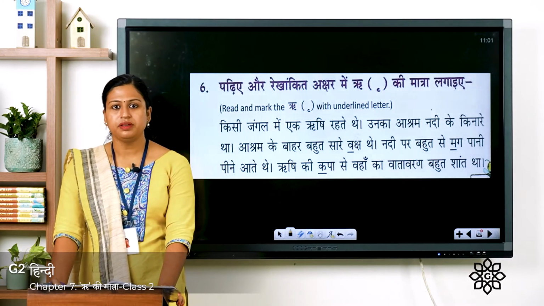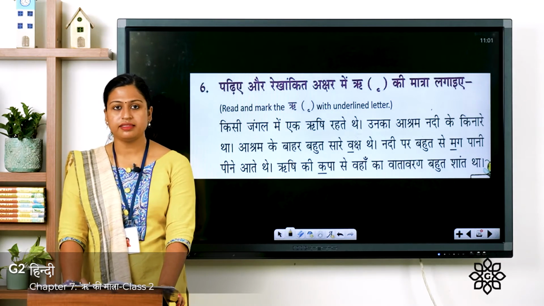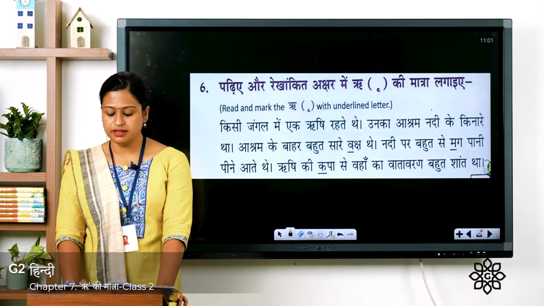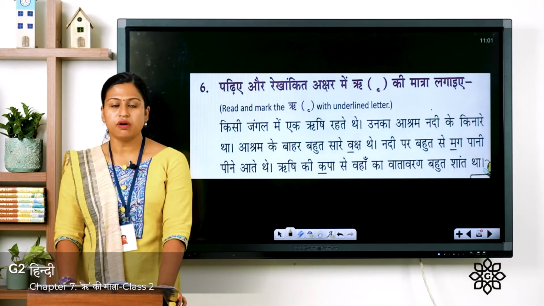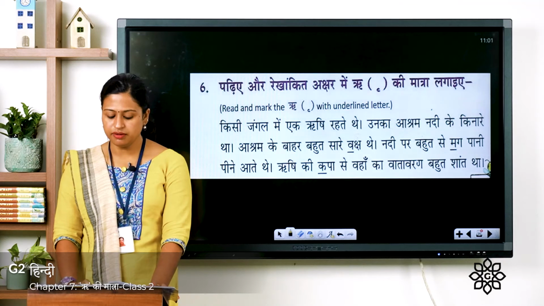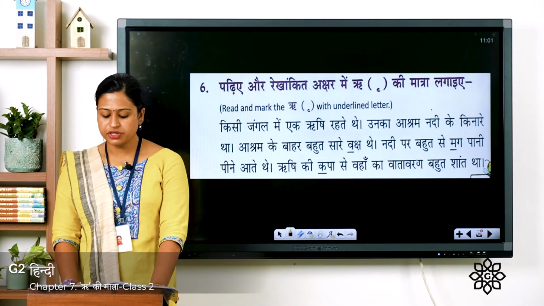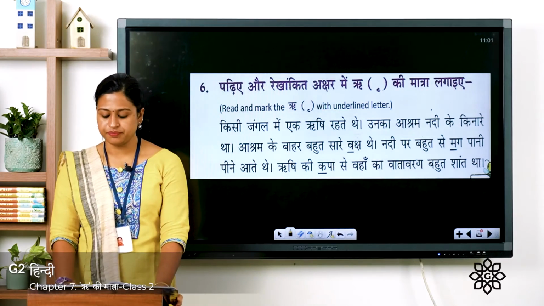The first one, किसी जंगल में एक ऋषि रहते थे. So in a forest there lived a saint. उनका आश्रम नदी के किनारे था. So his ashram was on the banks of the river. आश्रम के बाहर बहुत सारे वृक्ष थे. So there were many trees outside his ashram.